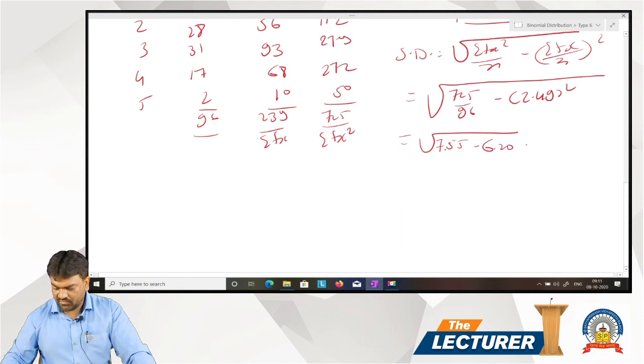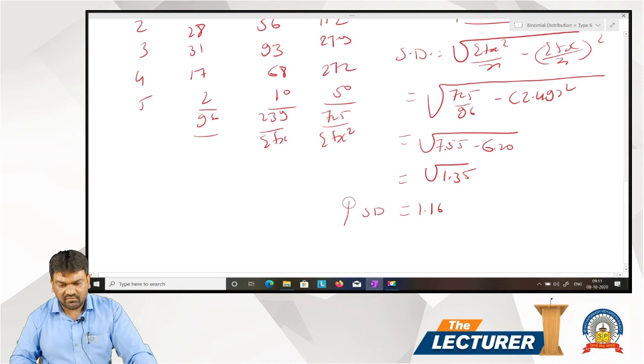Under root of 7.55 minus 6.20, that is under root of 1.35, and root is 1.16. This is standard deviation.